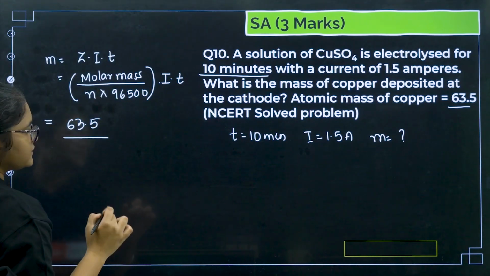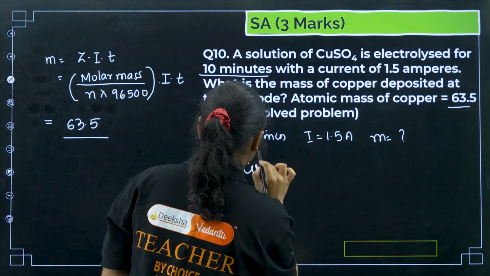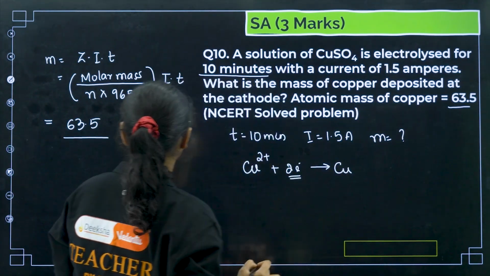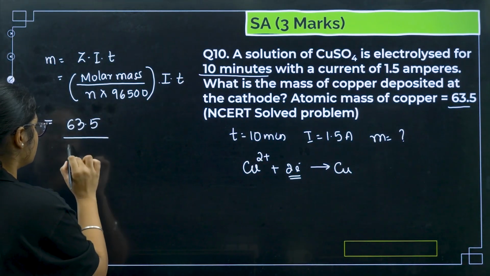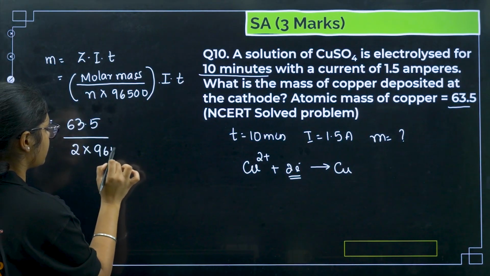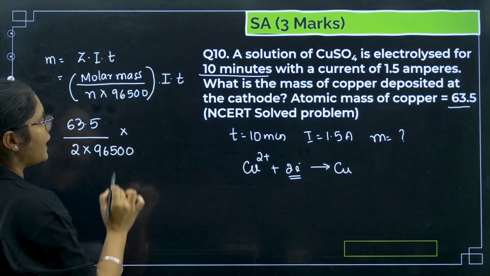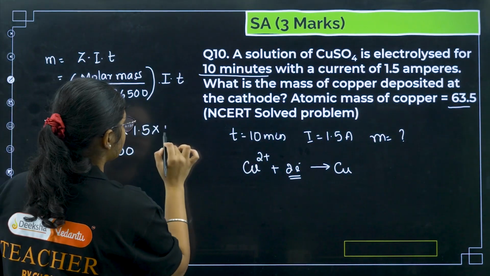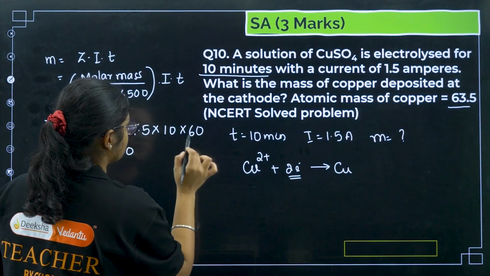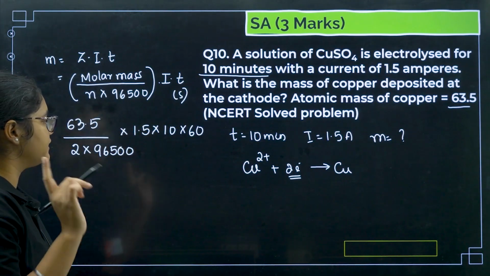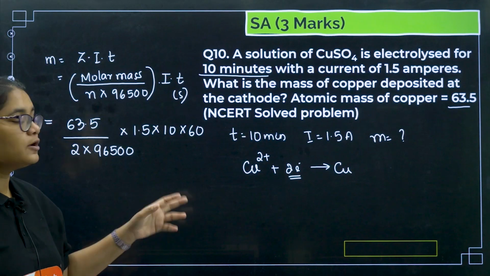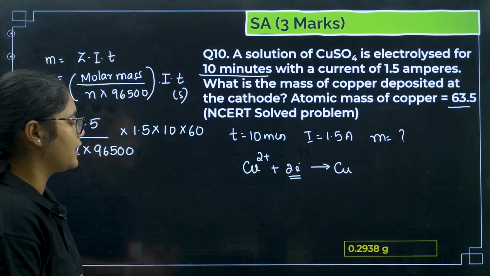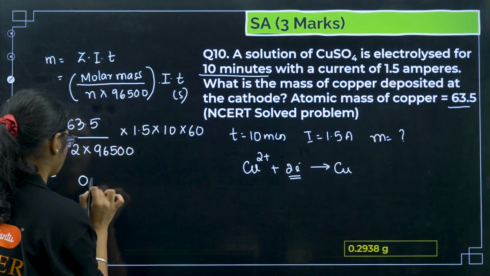Now if copper is deposited, what reaction takes place there? You have seen Cu2+ plus 2 electrons gives you copper, right? So what is the n value? n value is 2. So this is 2 into 96500 into I value, 1.5 ampere. Now time is 10 minutes and 1 minute is 60 seconds, so time should always be in seconds. Please remember, whenever you are using Faraday's law, the time value should be in seconds. Now if you solve this, you will get around 0.2938 gram.